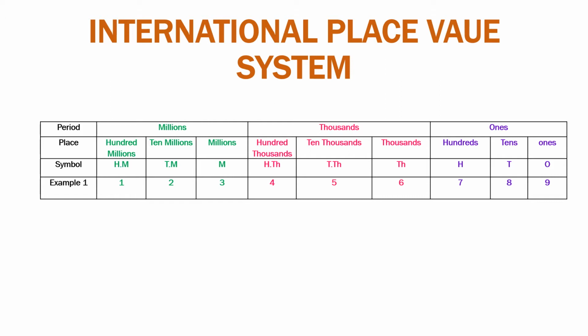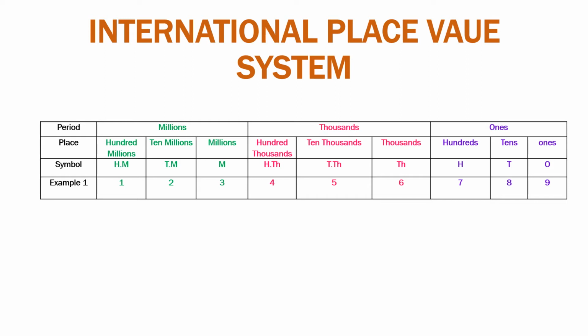Symbols are also described here. O is for ones, T is for tens, H is for hundreds. This is in the ones period. TH is for thousands, T dot TH is for 10,000s, H dot TH is for 100,000s. Next we move to the millions period: M for millions, TM for 10 millions and H dot M for 100 millions.